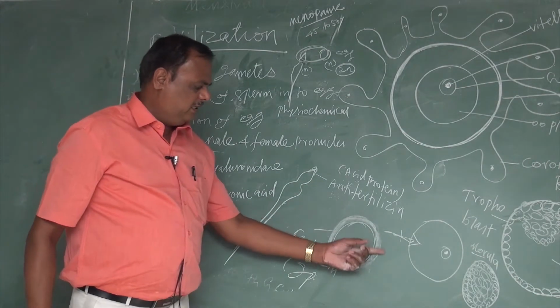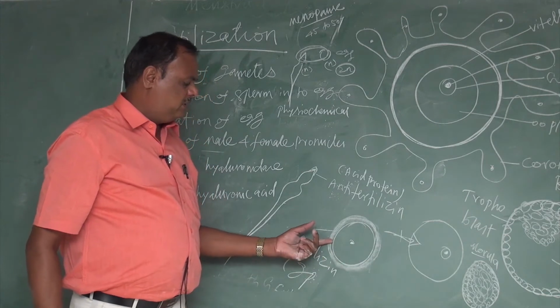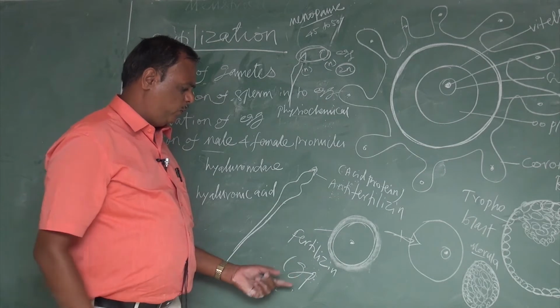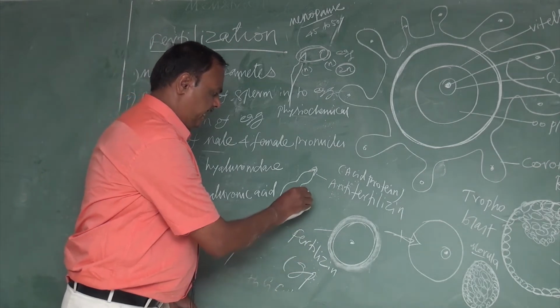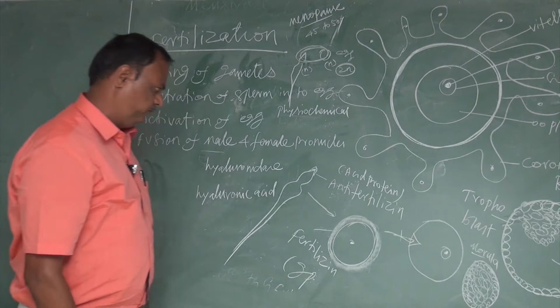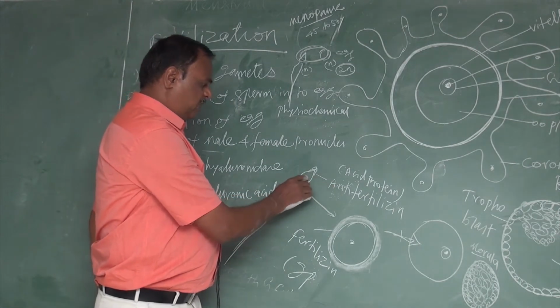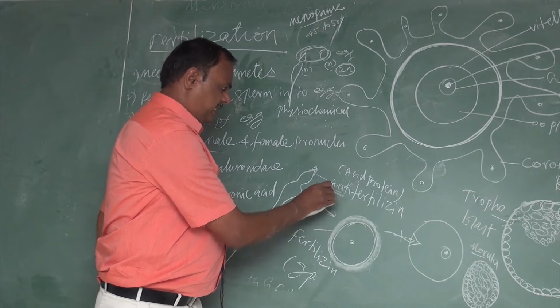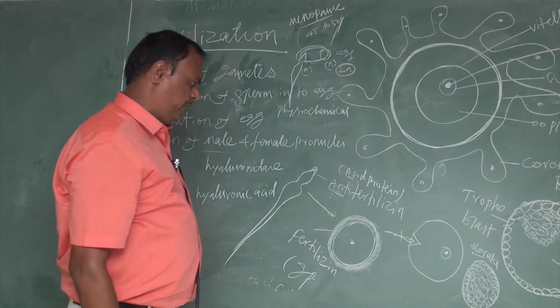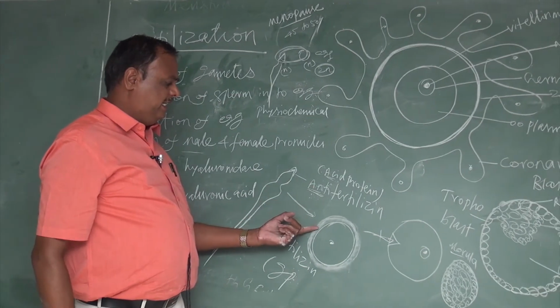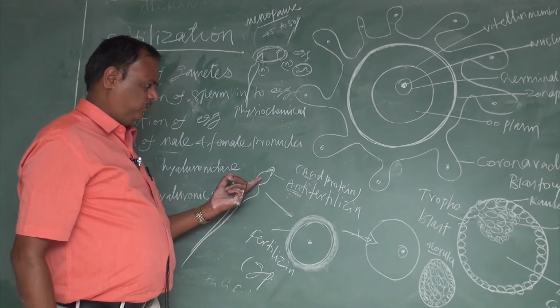The egg is surrounded by a chemical-like substance on its surface, called fertilizin. Fertilizin is made up of glycoprotein. The main role of fertilizin is to attract the sperm. At the same time, the surface of the sperm contains anti-fertilizin. Anti-fertilizin is an acid protein. What is its role? To attract the egg towards the sperm.